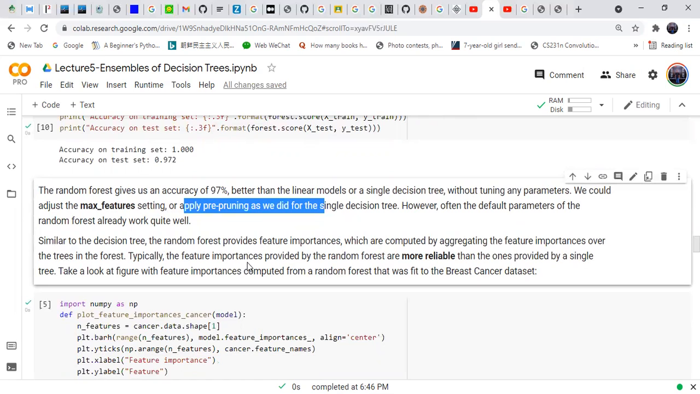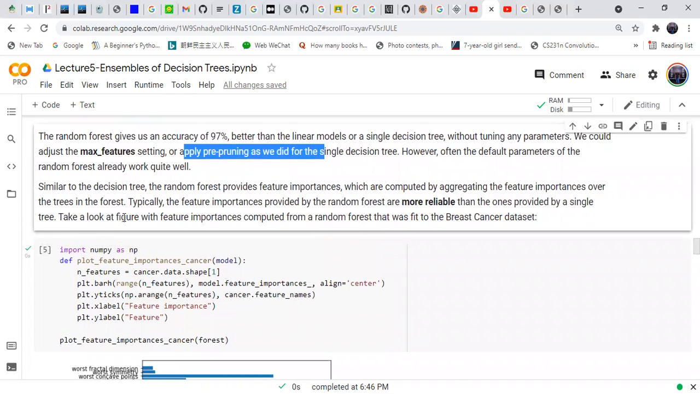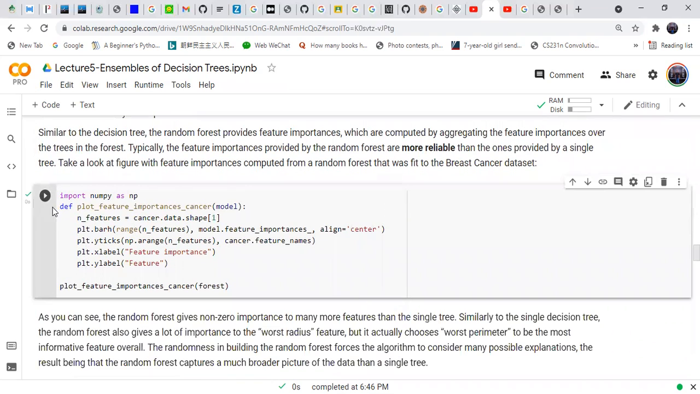Typically, the feature importances provided by random forests are more reliable. Which features are more reliable? The ones provided by a single tree. Take a look at the feature importances computed using the random forest. So we find the feature importances.